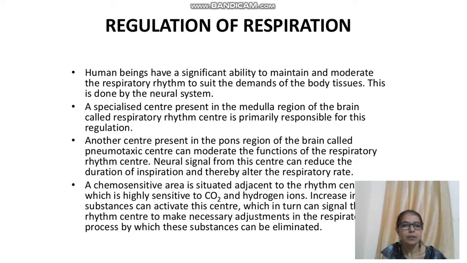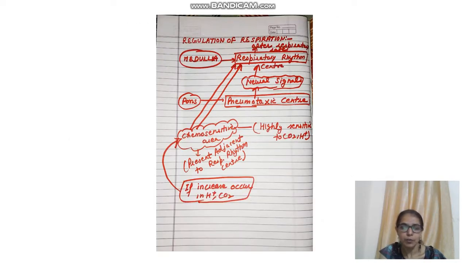Now you can easily understand this concept with the help of this flow chart. See, this is the medulla region of the brain, and in the medulla region, which center is present? The respiratory rhythm center is present. Now in the pons region of the brain, one more center is present, known as the pneumotaxic center. The pneumotaxic center will help the respiratory rhythm center so that it can alter the respiratory rate. How will it help? From this pneumotaxic center, the neural signals will arise and go to this respiratory rhythm center, and it will alter the respiratory rate.